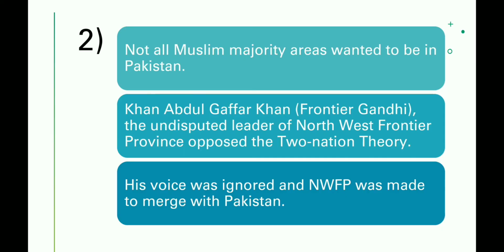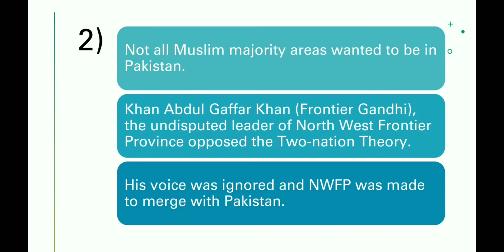The next problem was that not all Muslim groups or majority areas wanted to be in Pakistan. This one also we will understand through a map. There was a leader whose name was Khan Abdul Ghaffar Khan. He was also known as Frontier Gandhi. He used to follow the principles of Gandhi, and he is known as the undisputed leader of the North-Western Frontier Province. This was a province during the British Indian period.